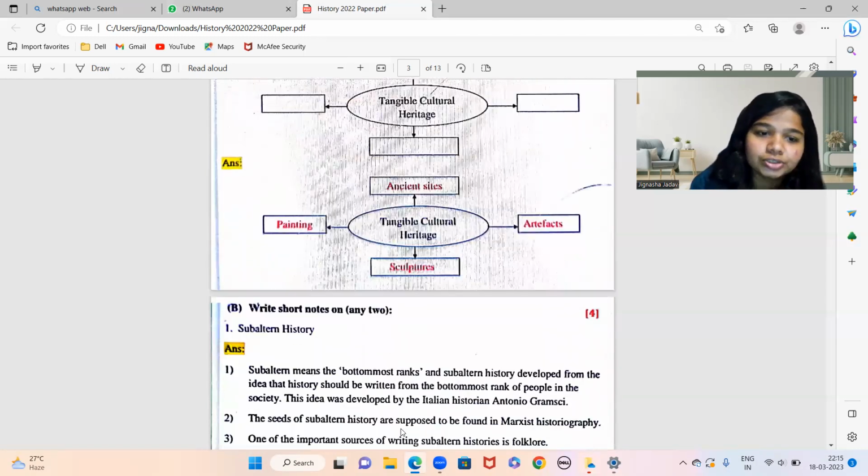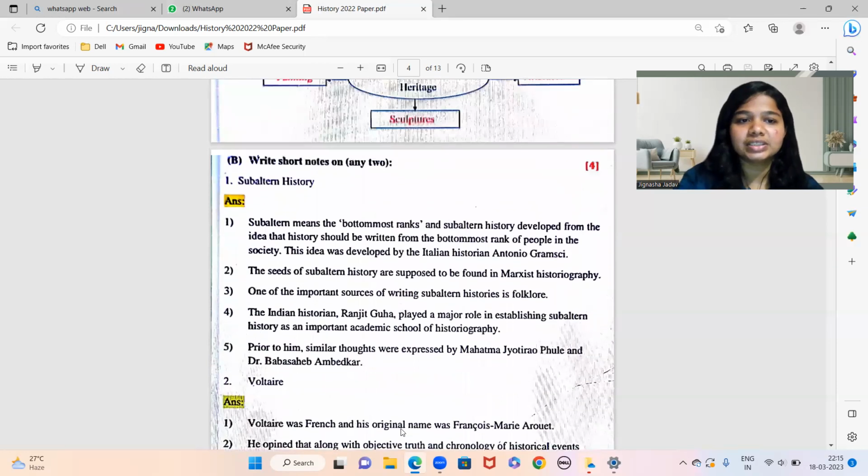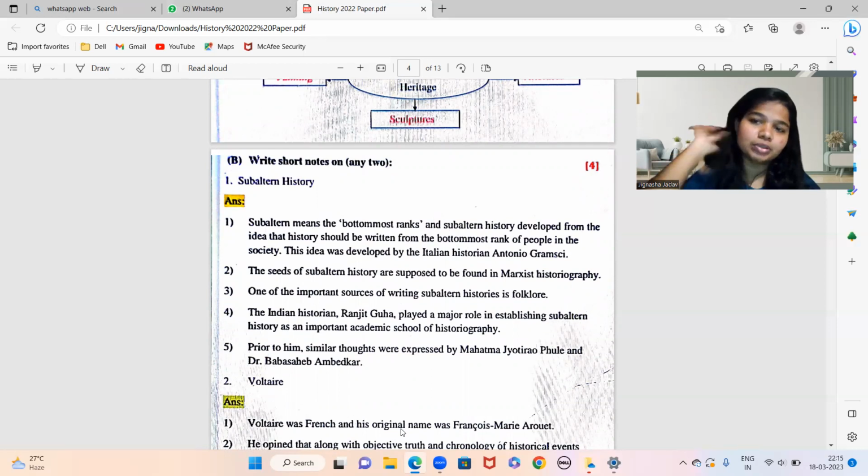The next question over here is short notes. Okay, next question is short notes. The very first is Subaltern history. Now, if you remember, what was told to you about short notes? Minimum it should have 4 points, right? 4 points minimum, and 25 to 30 words.